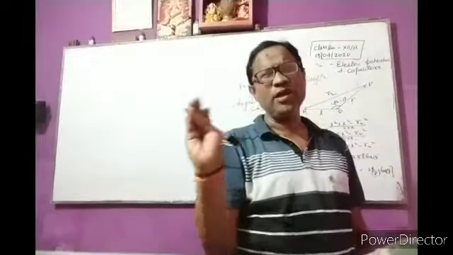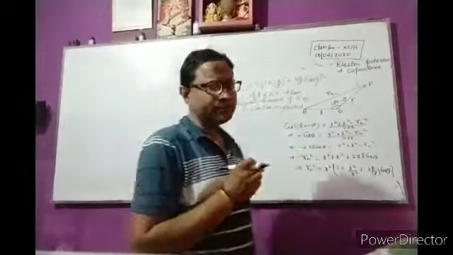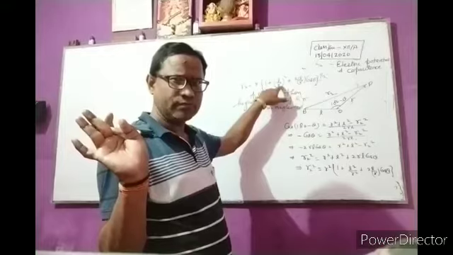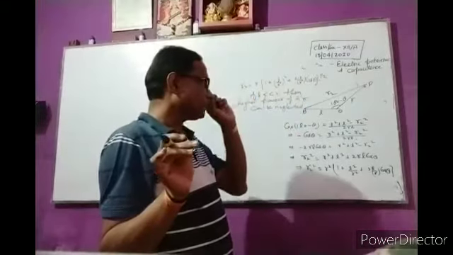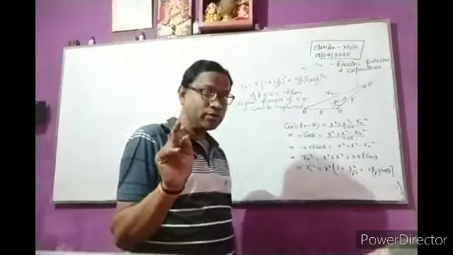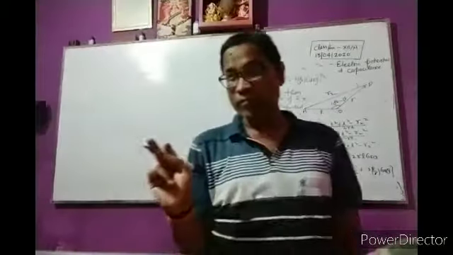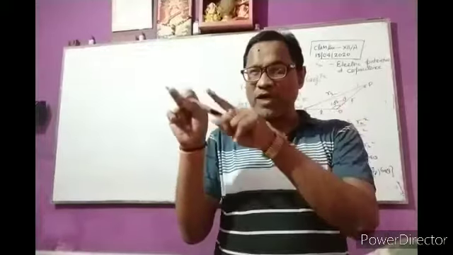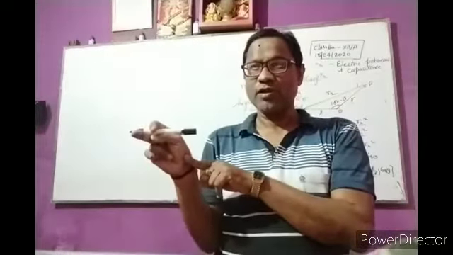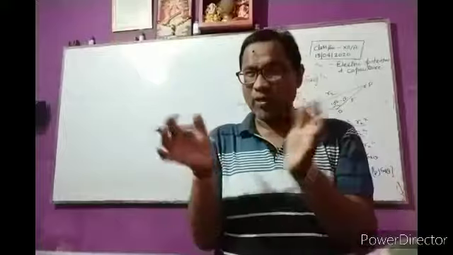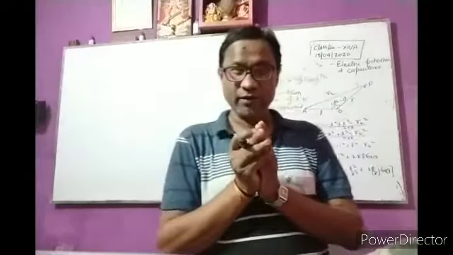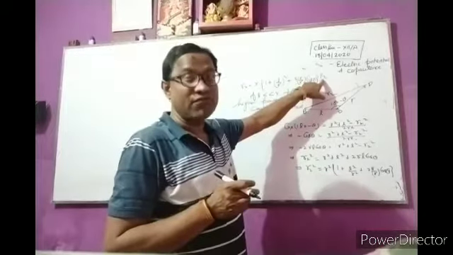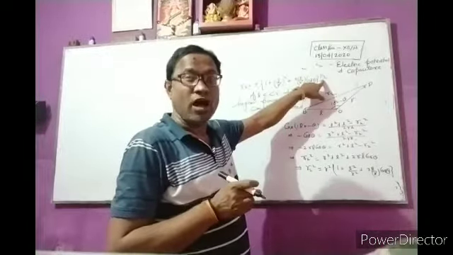So l square by r square can be neglected in this expression. Clear? Applying the binomial theorem, (1 plus or minus x) to the power n is equal to 1 plus or minus nx. In this case the power is half, so it is multiplied by half.